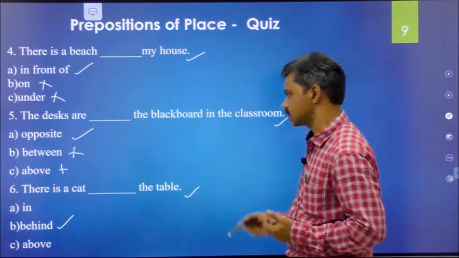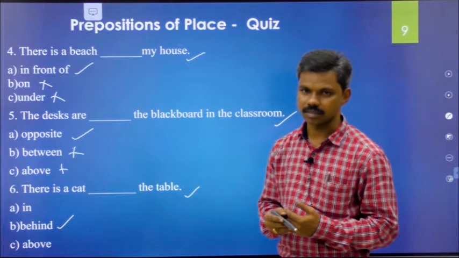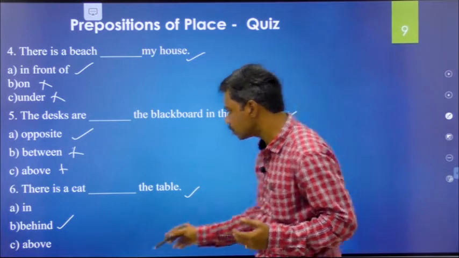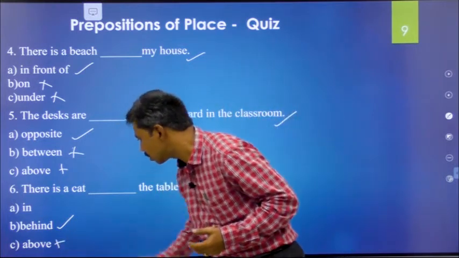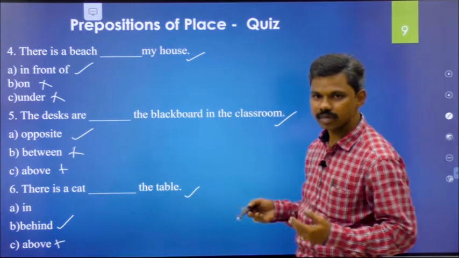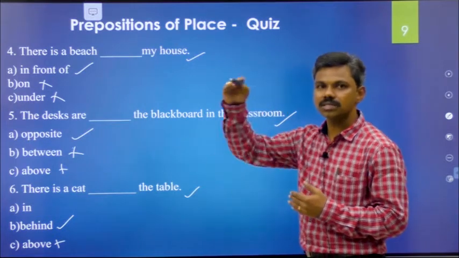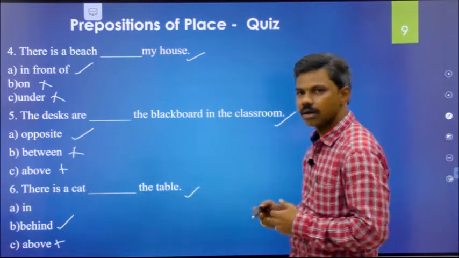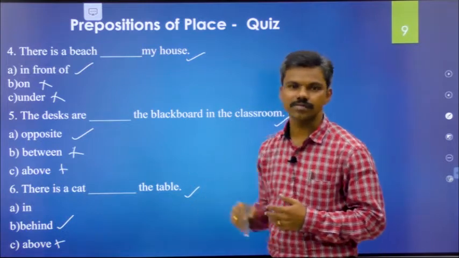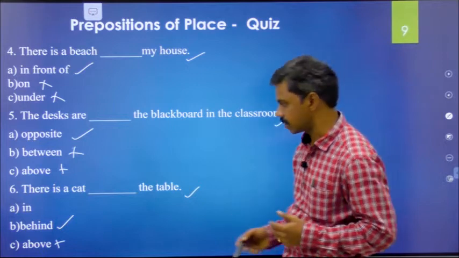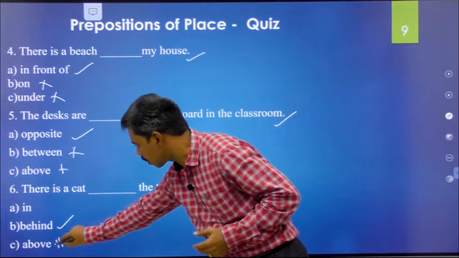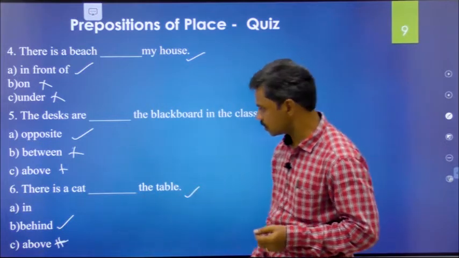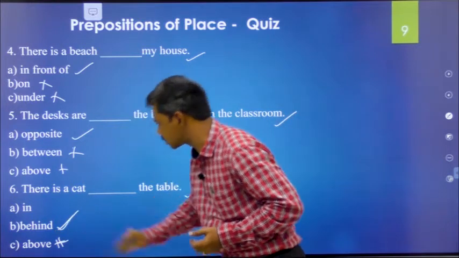There is a cat behind the table. Why not above the table? What is the meaning of above? Above means without touching the surface. It can't stand without touching the surface of that table. That's why this is a wrong option. So what is the right option? Behind.